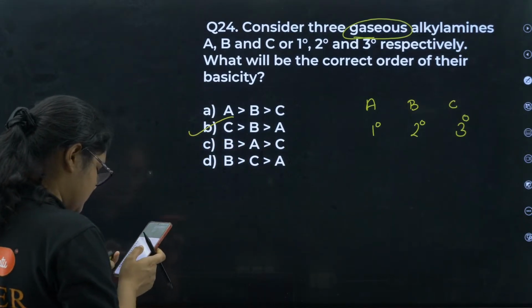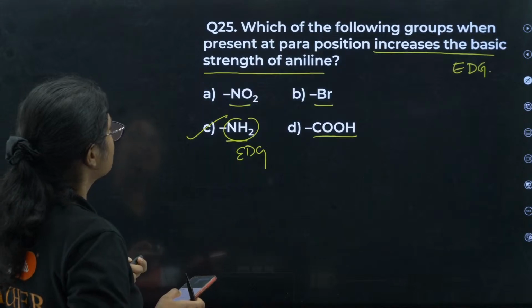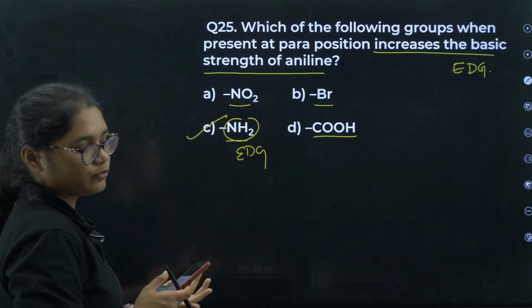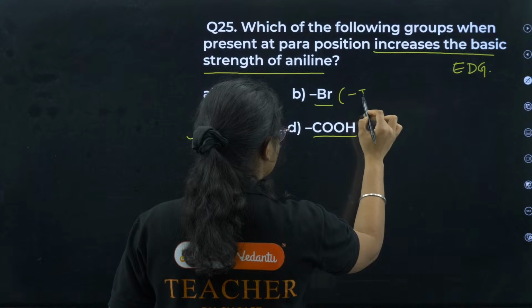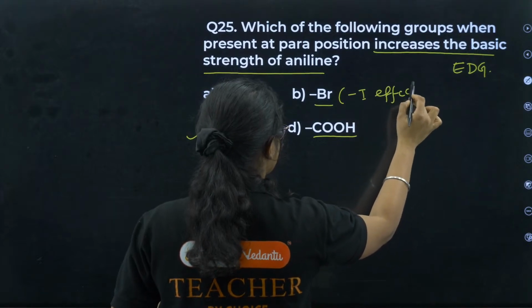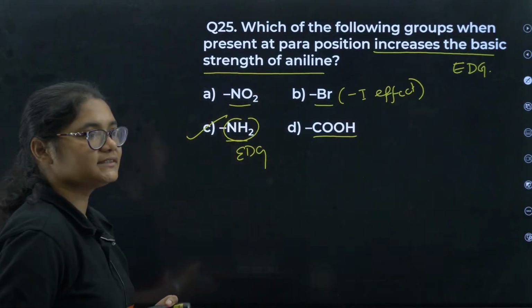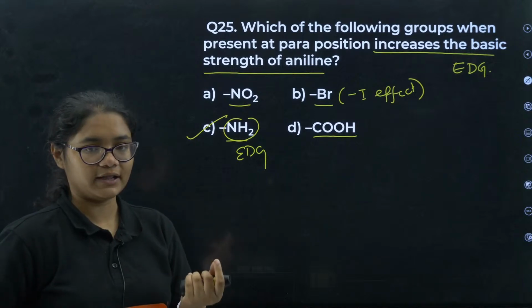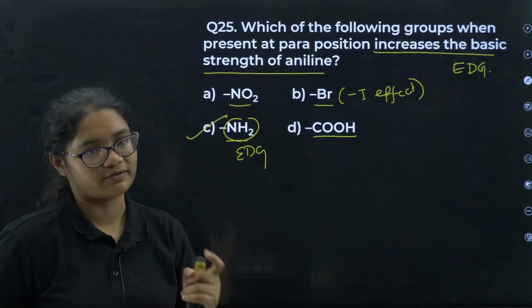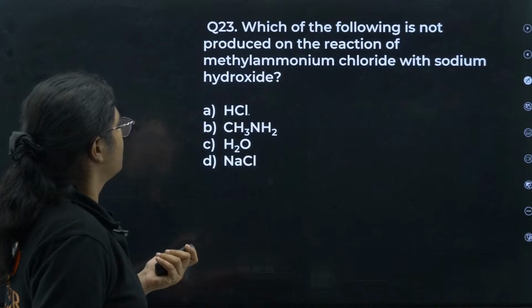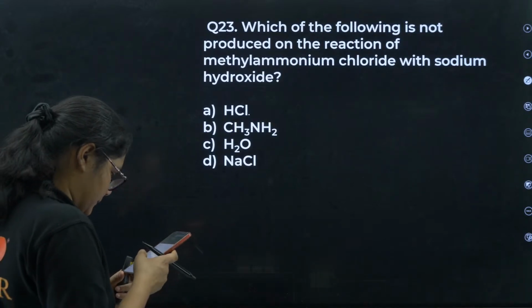Okay, Radhika has a doubt here. Bromine is also an electron withdrawing group. Bromine has -I effect. Although it is electron donating, its -I effect is more efficient. Okay. Next question number 23.